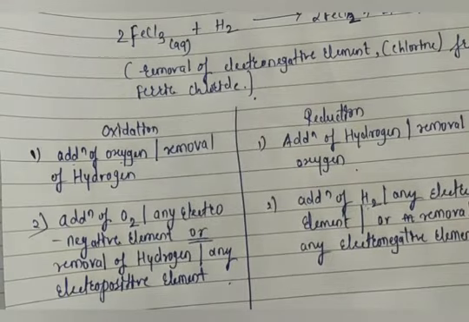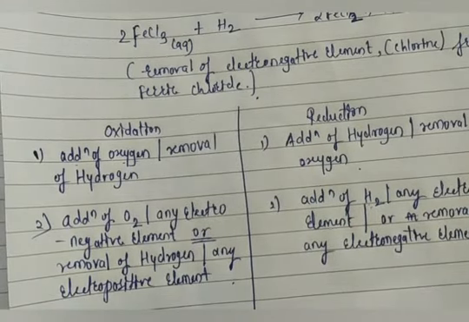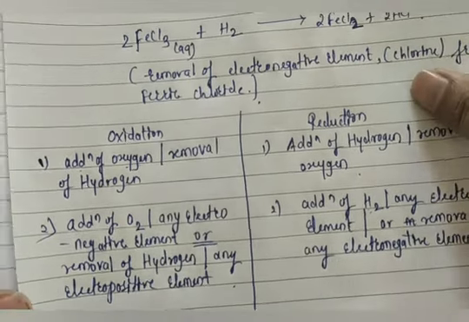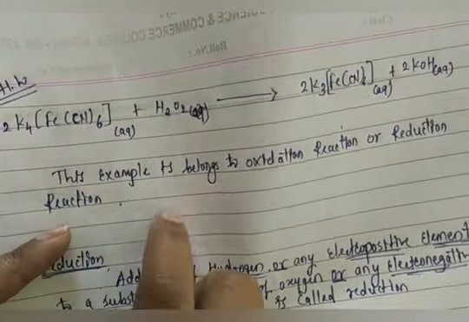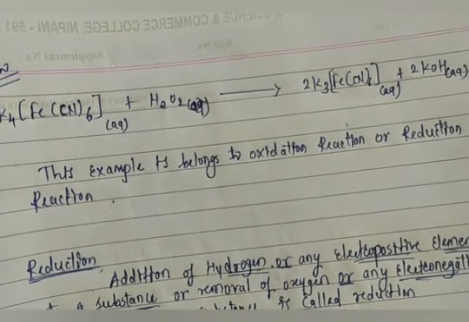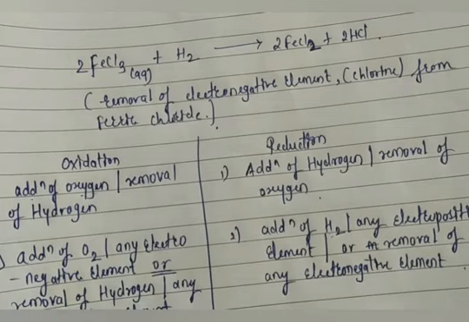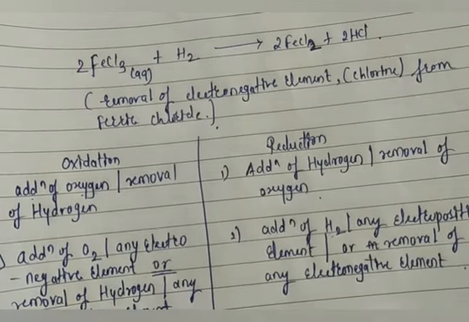Okay, so in today's class we learned 2 definitions of oxidation and reduction, and along with that we learned different examples of oxidation and reduction. I have given one homework also. I have given examples, and you have to tell which example belongs to an oxidation reaction or a reduction reaction. You have to tell me the answer, because according to these definitions we can easily understand whether the particular example belongs to oxidation or reduction. Try to understand the definition, then try to understand what they ask in that particular example.